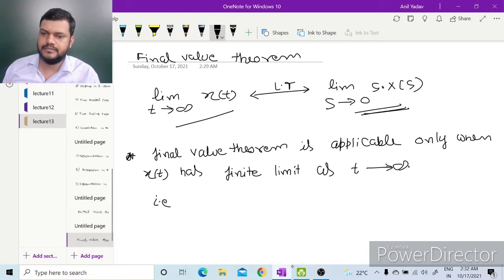That is, limit t tending to infinity of x(t) should be a finite value.